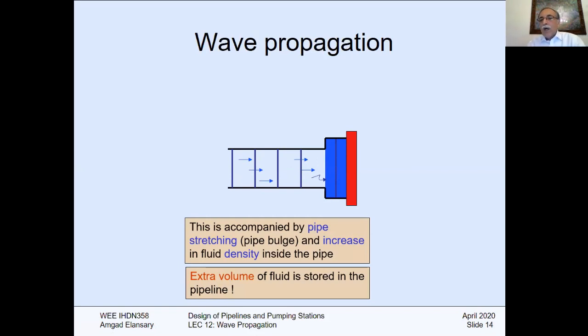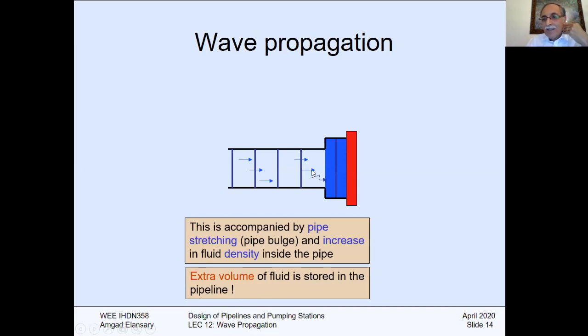The blue color shows three things, in fact. One, the velocity is zero at that blue color part. Two, there is a stretching of the pipe diameter, there is a pipe bulk. Three, there is a change in the fluid, an increase in the fluid density due to the compressibility. And another thing happens: an extra volume of fluid is stored in that pipeline.